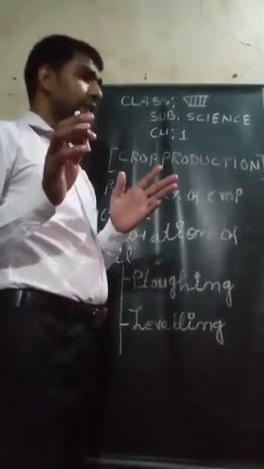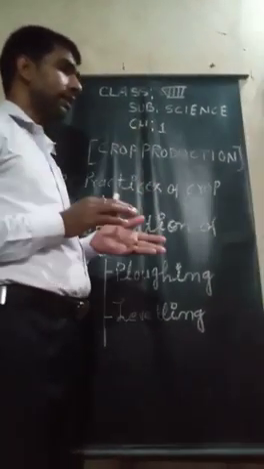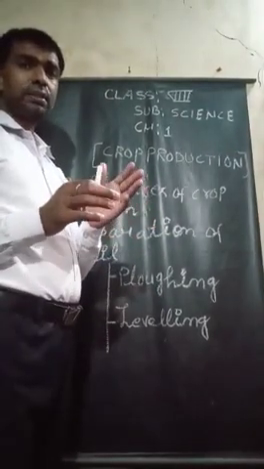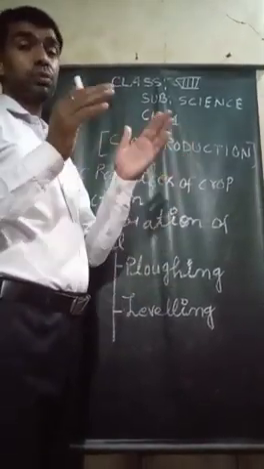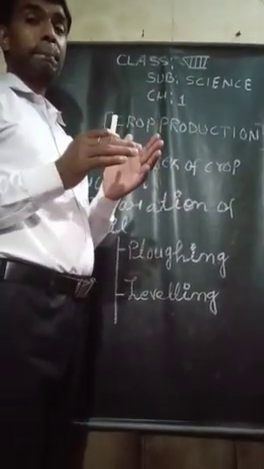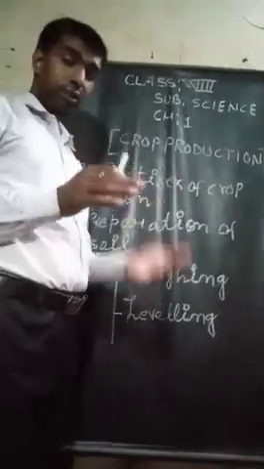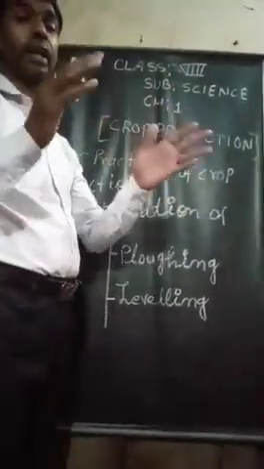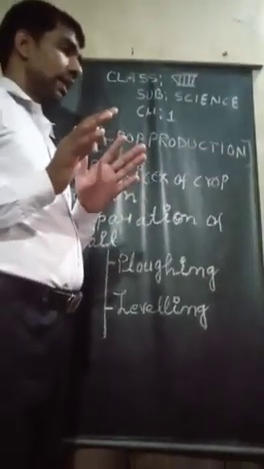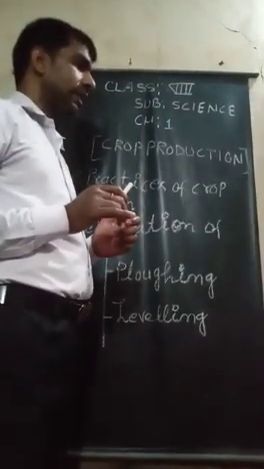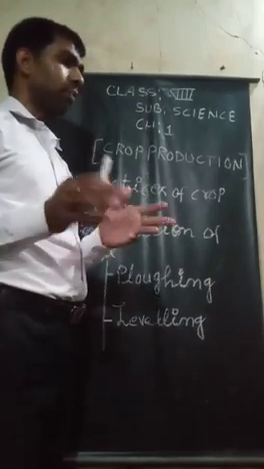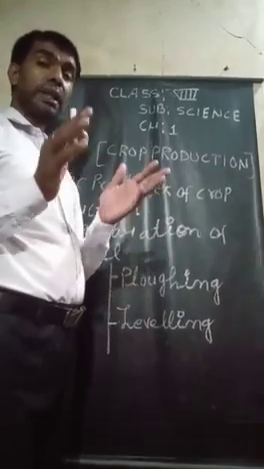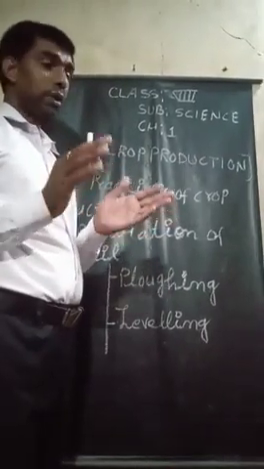Plowing brings nutrient-rich soil from the lower layers to the top. That is, plowing brings the fertile layer from the inner part of the soil to the upper part, so plants grow very well. Plowing or tilling is done using an implement called a plow.